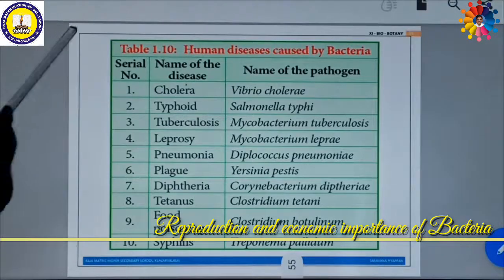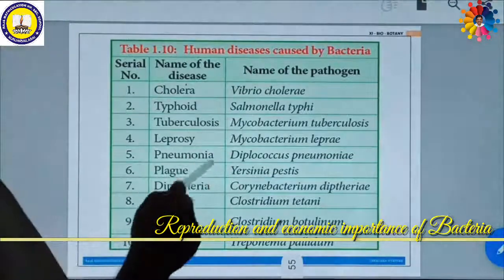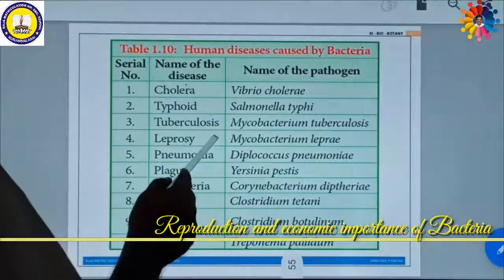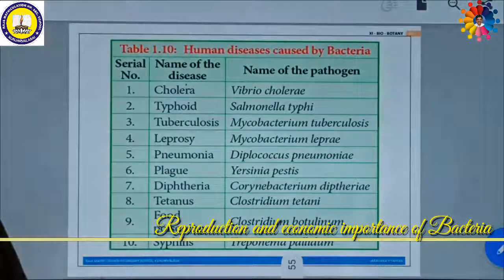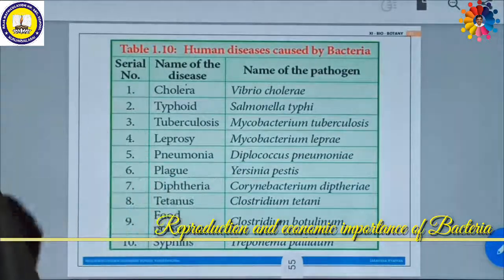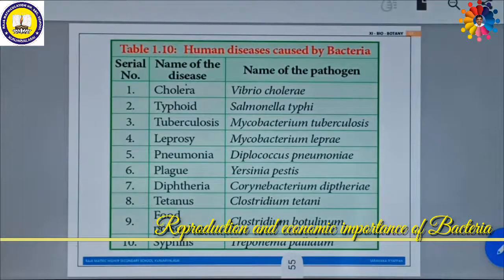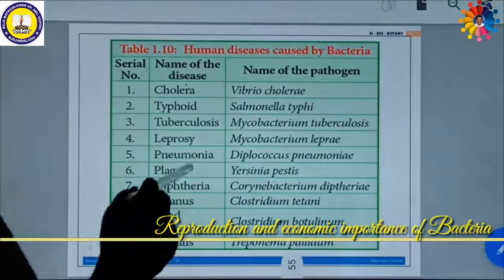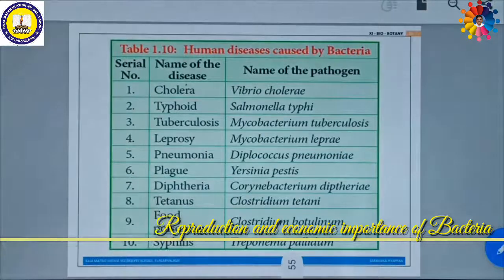Vibrio cholerae can cause cholera. Salmonella typhi can cause typhoid. Mycobacterium tuberculosis can cause tuberculosis. Mycobacterium leprae can cause leprosy. Diplococcus pneumoniae can cause pneumonia. Yersinia pestis can cause plague.